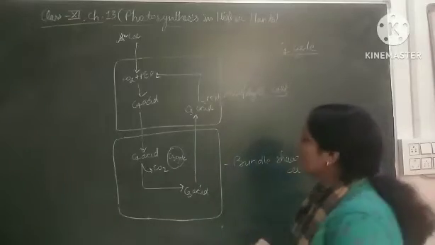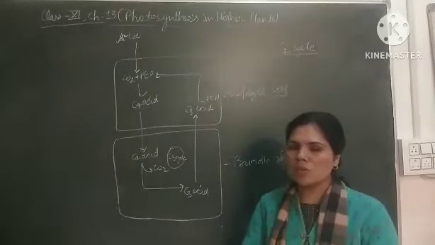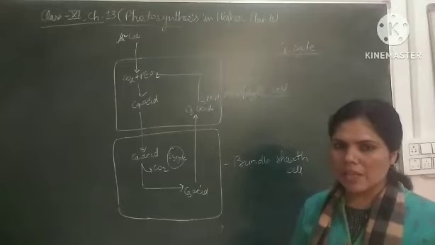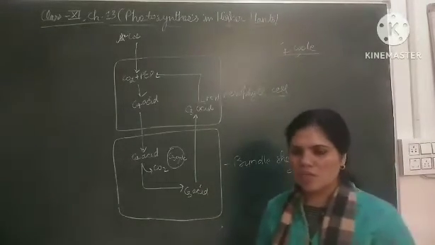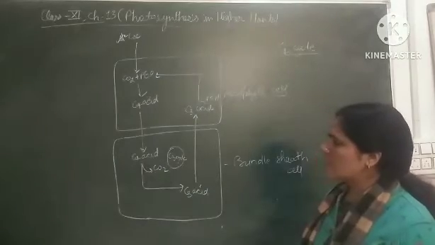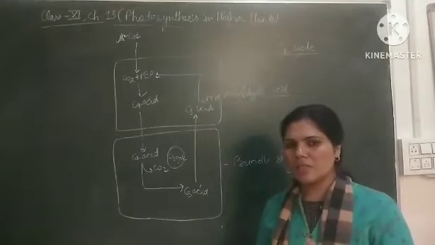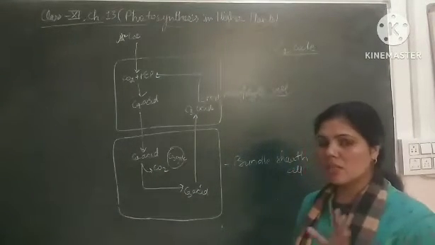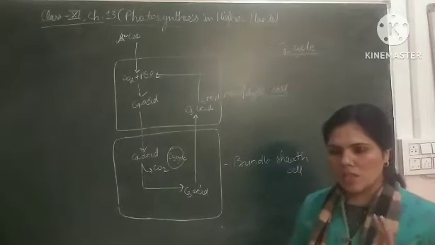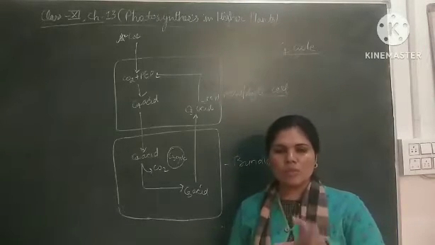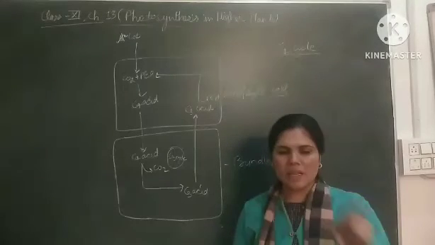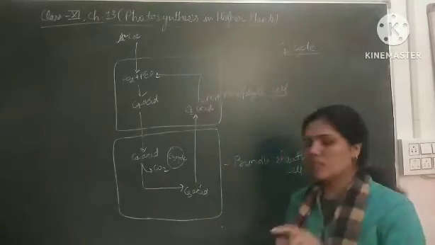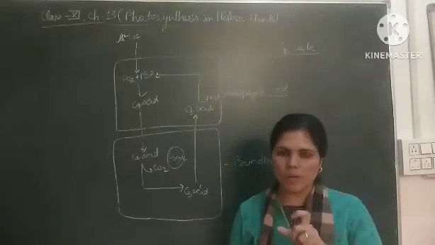This is the C4 cycle. We call it the C4 cycle because the first stable compound in this cycle is a 4 carbon compound. This cycle takes place in some plants which are highly productive. For this cycle, there is a special anatomy present in the leaves of the plant that is known as Kranz anatomy. In Kranz anatomy, the vascular bundle of the leaf, xylem and phloem, is covered by special cells known as bundle sheath cells, like a garland over the vascular bundles.